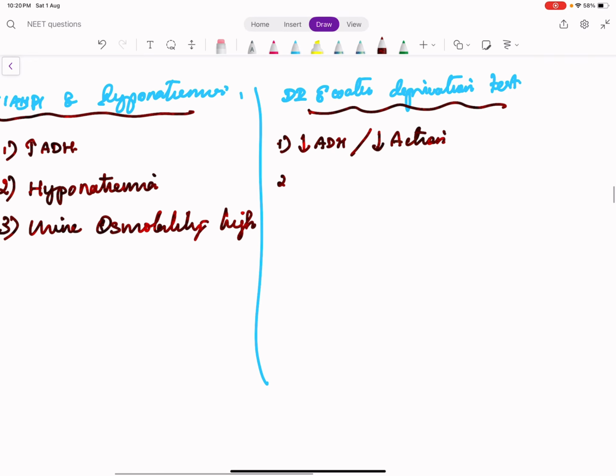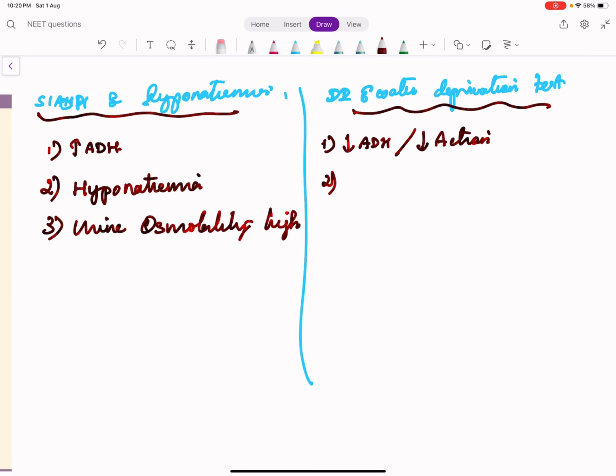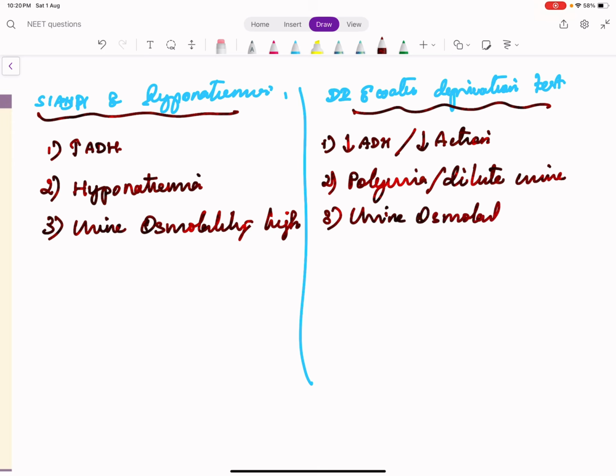In diabetes insipidus, what happens? ADH is low or its action is low. So when antidiuretic hormone action is low, water is not reabsorbed. So more water is excreted, so it causes polyuria. That polyuria will be with dilute urine. So urine osmolality will be low, and there can be hypernatremia. Usually they say SIADH causes euvolemic hyponatremia.